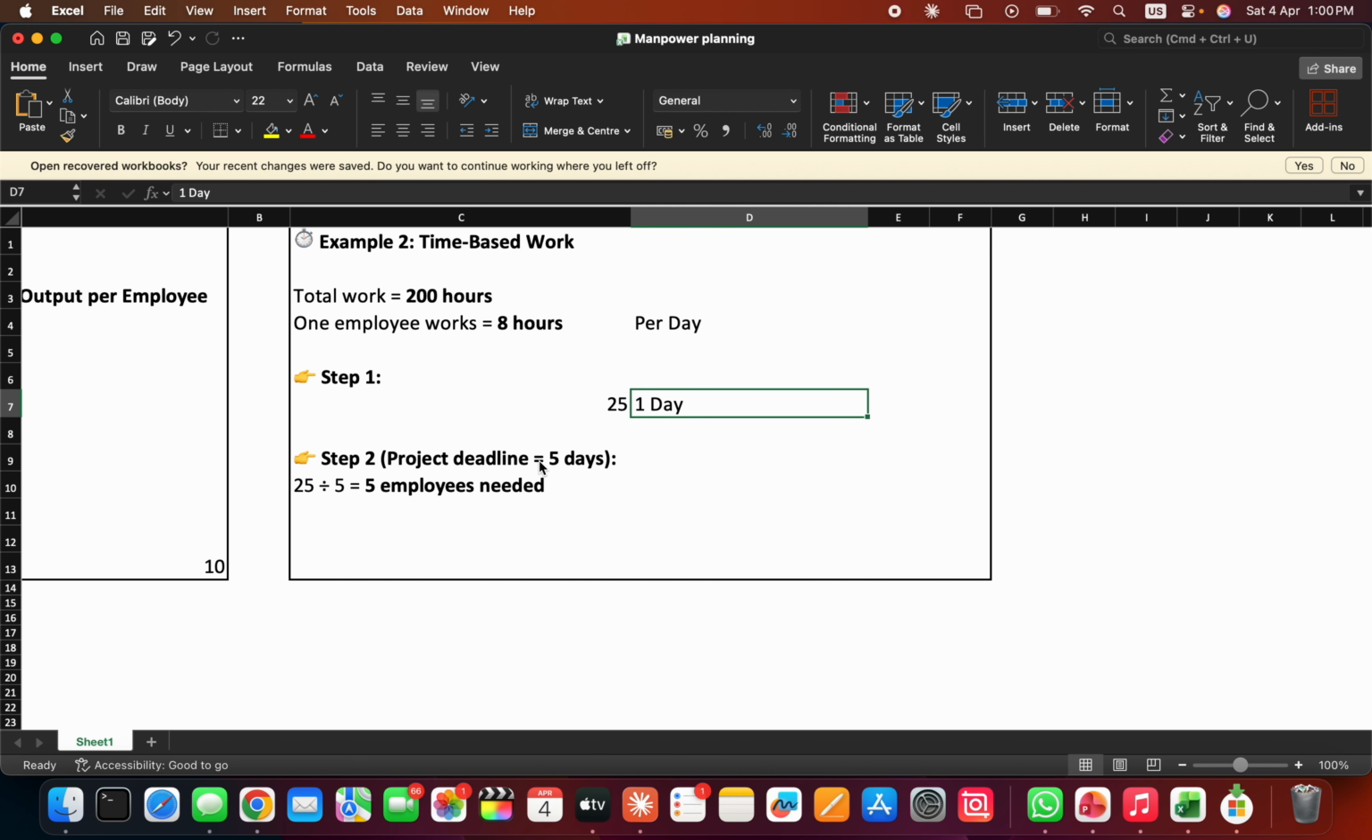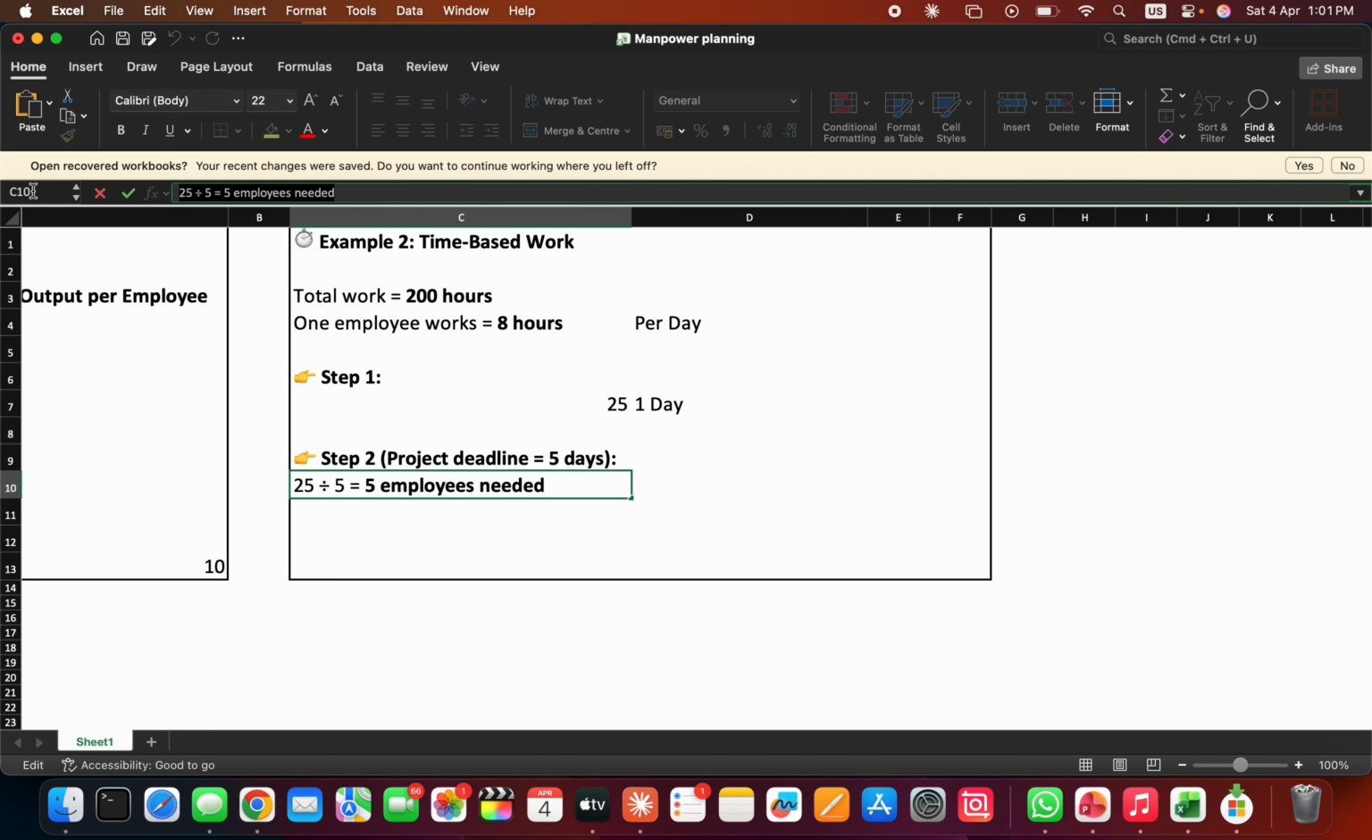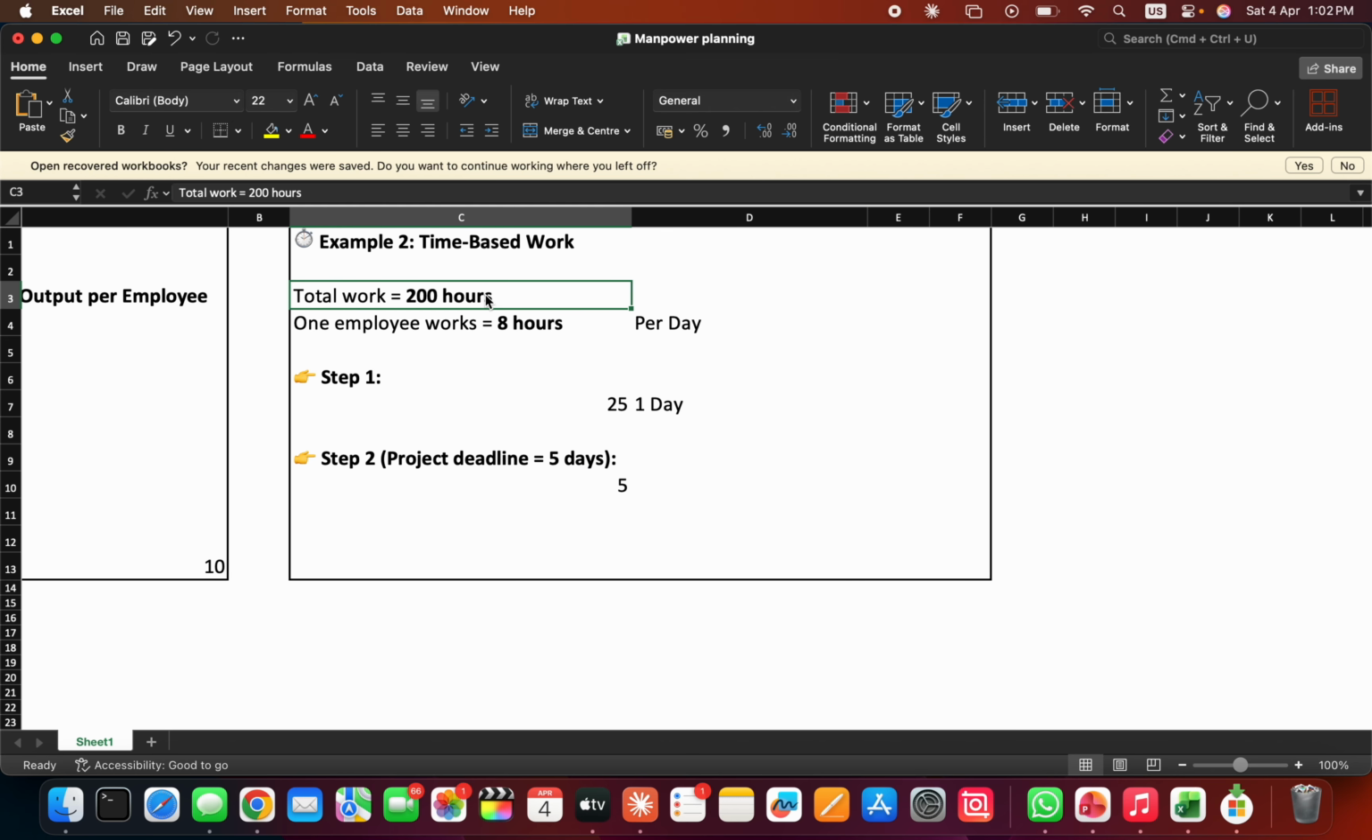But I want to complete this task in 5 days. So how to find out the employees? Again, I'll do the calculation. 25 means for 1 day I need 25 people to complete this task. So 25 people for 1 day. Then for 5 days, how many? 5. So 5 people I need to complete this 200-hour task.